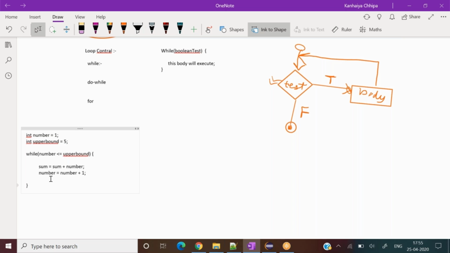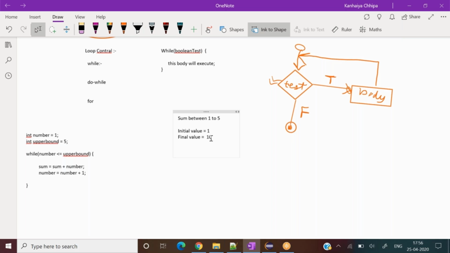See, what is our agenda? I'll write here: sum between 1 to 10, or 1 to 5. Now, how does a programmer need to think? Somewhere I have to calculate this. That means my initial value is 1 and my final value is 10. How should one think when we start programming? This you can easily think.